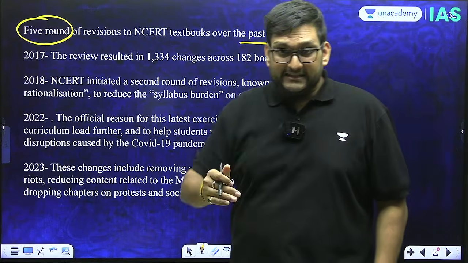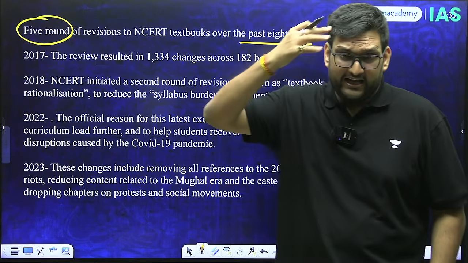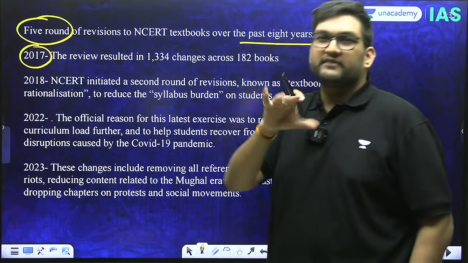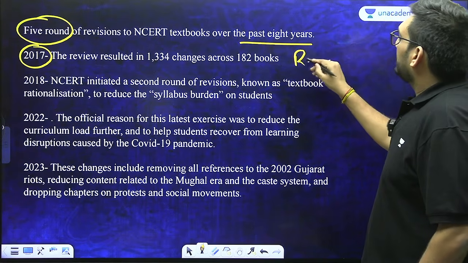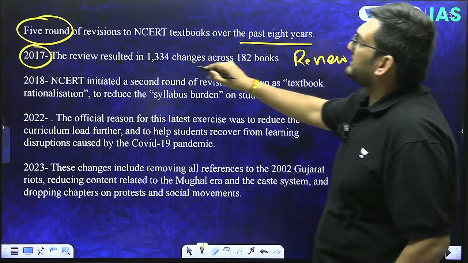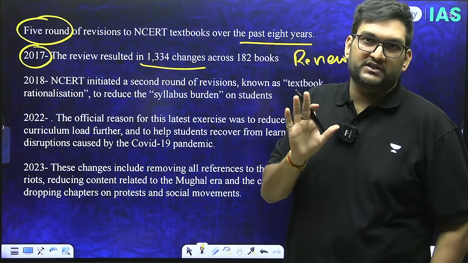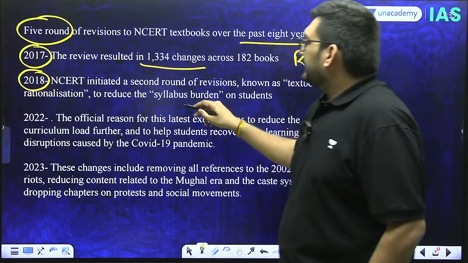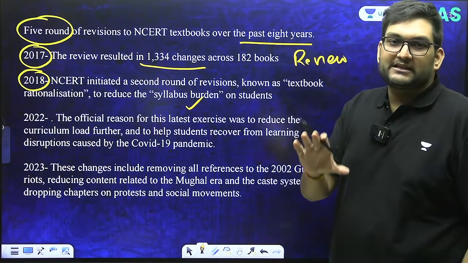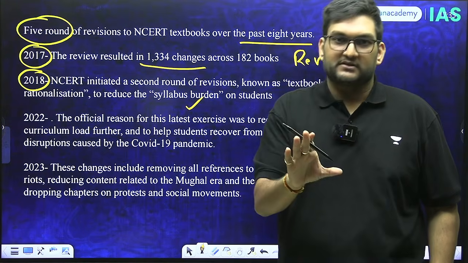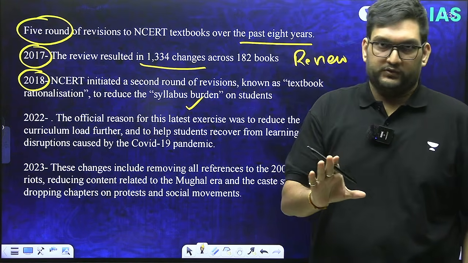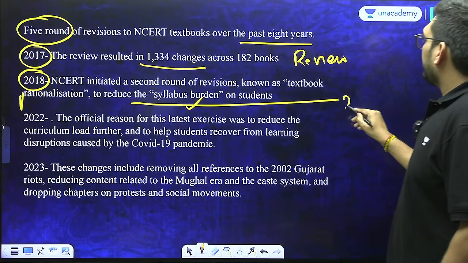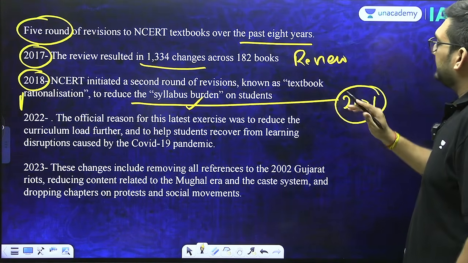And the latest one is the most fundamental because the NCERT itself has changed. In 2017, there was a revision review. It was called a review. And in that review, a lot of things were changed, close to 1,334 changes across NCERTs. In 2018, NCERT again wanted to rationalize. This is called rationalization. Syllabus burden was reduced. Then came COVID, and the 2021 edition of NCERT till today.